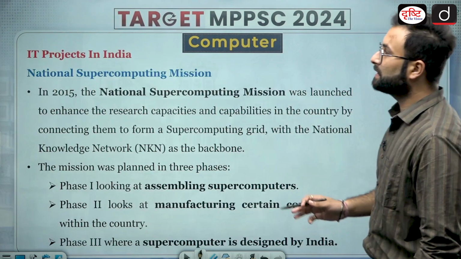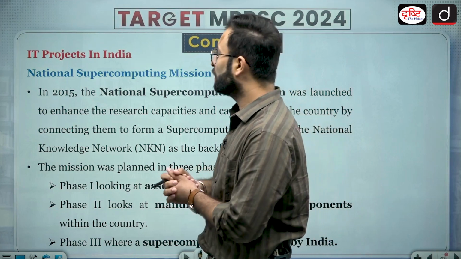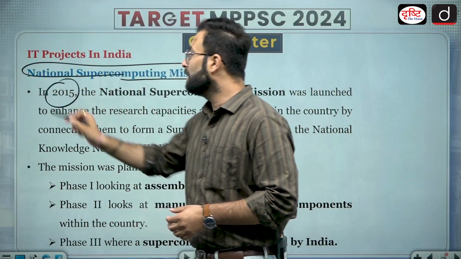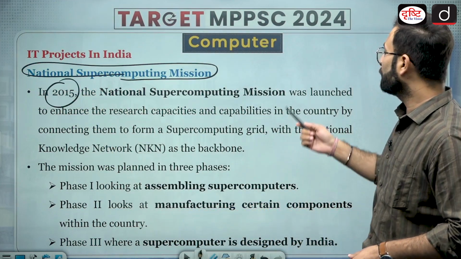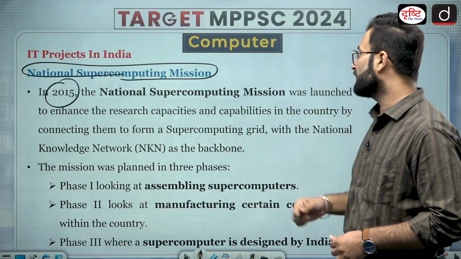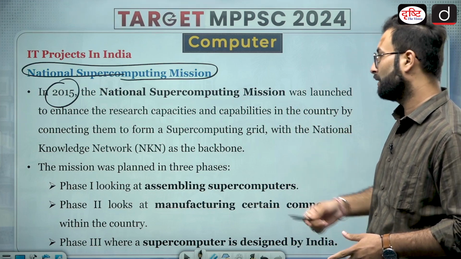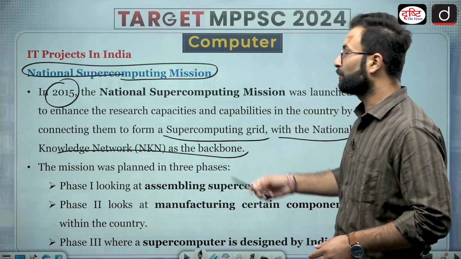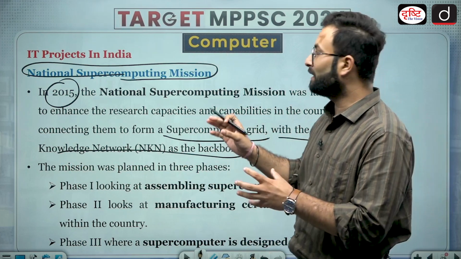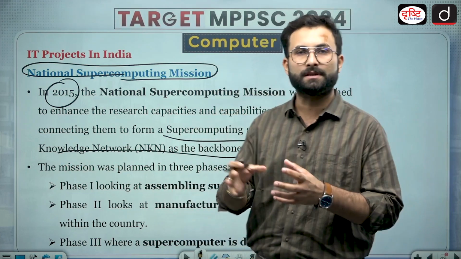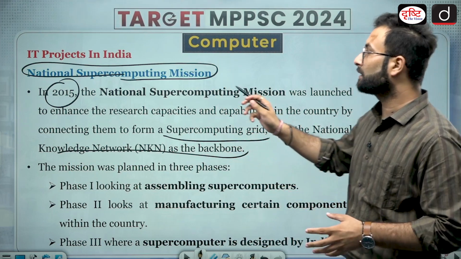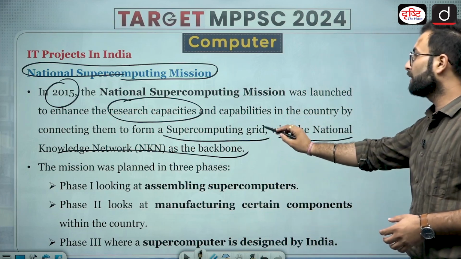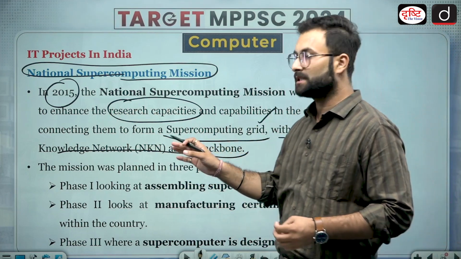Now moving further, there are certain IT projects. We have the National Supercomputing Mission, which started in 2015. It was launched to enhance the research capacities and capabilities in the country by connecting them to form a supercomputing grid with the National Knowledge Network as the backbone. Okay, so they are basically R&D and development in the supercomputer sector, to enhance the research capacity, using the supercomputing grid and the National Knowledge Network as the backbone of this project.